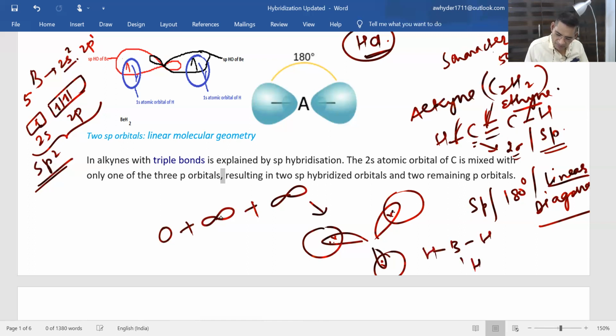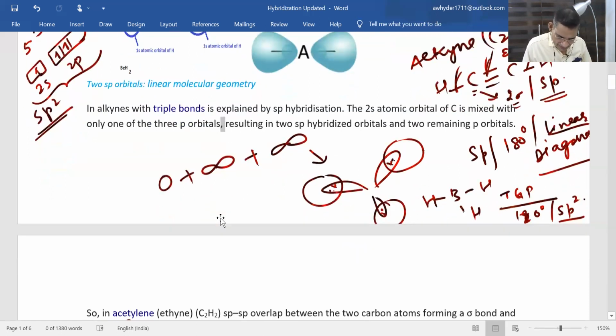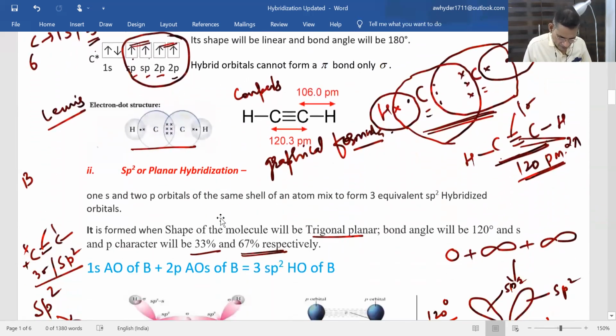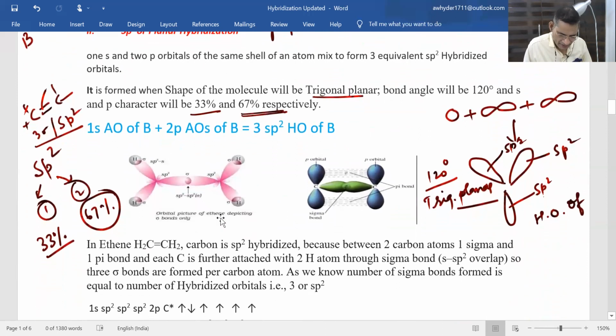The shape is trigonal planar, bond angle will be 120 degree, and hybridization will be sp2. So this is about the hybridization shown by boron in BH3 and carbon in CH2.